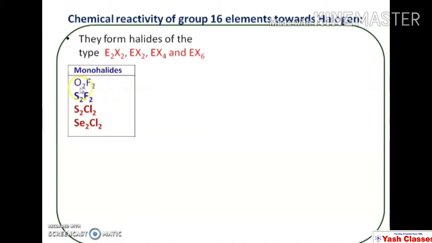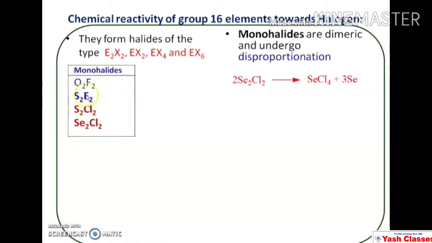So the monohalide of oxygen is O2F2. Actually OF is unstable, it exists as O2F2 and therefore this is a monohalide. Monohalides are dimeric. Always they exist in the dimeric condition.